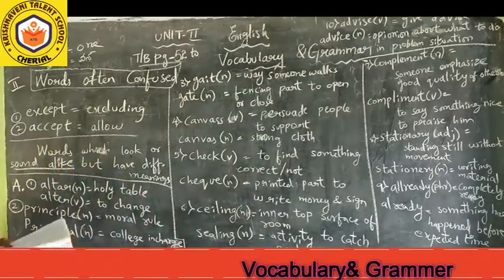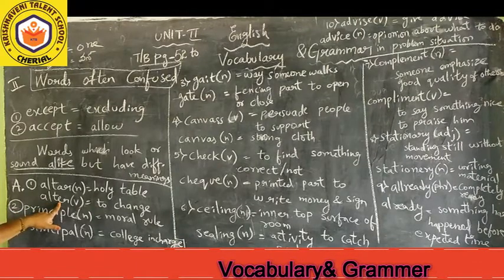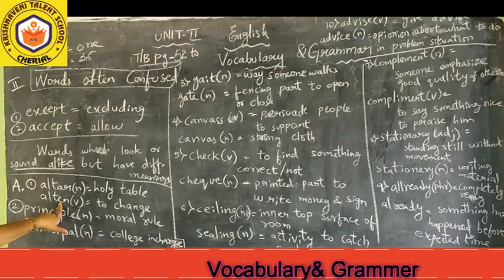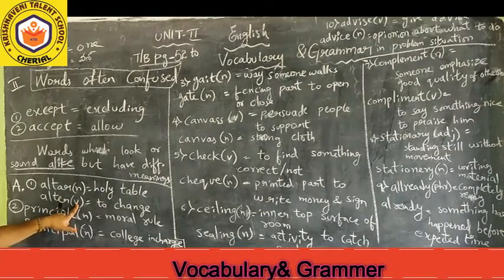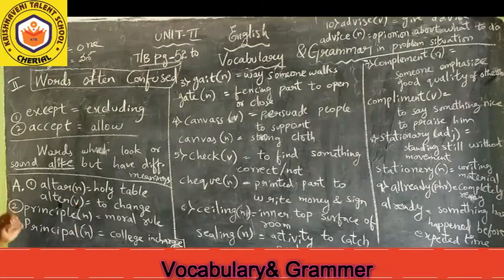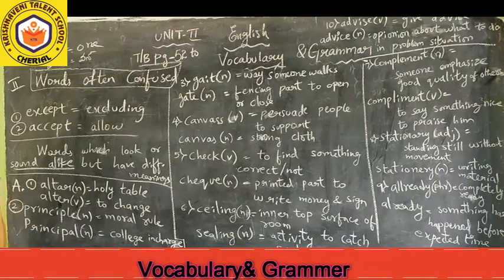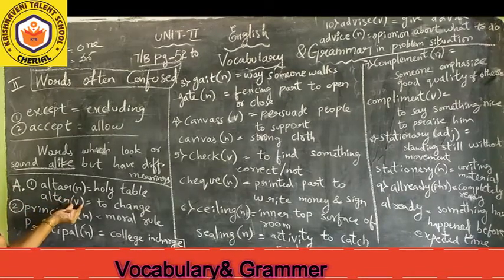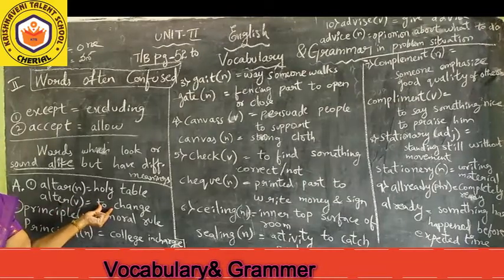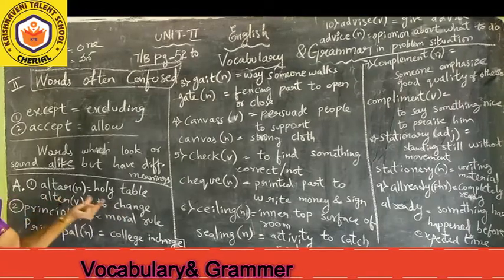So first one, the printed word is alter. Here, what is the decision taken by Abel Meriwether to alter the will? Alter is a verb. What is the part of speech? Verb. So take a pencil or blue pen or black pen and write very neatly. Already it is a printed word, no? Please write verb in brackets and write the meaning on the right side. You have space, so write there: to change. Alter means to change.